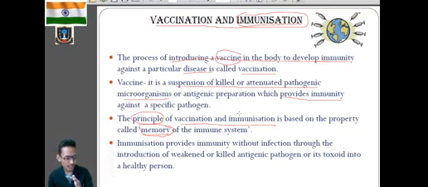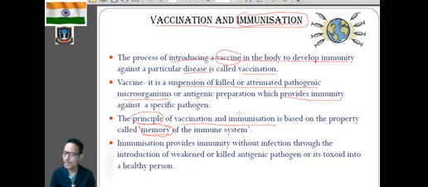and at the same time it will lead to the formation of memory cells. Now again, if Mr. T is infected by the same pathogen, the polio pathogen, then the B lymphocytes and T lymphocytes will recognize the pathogen. Clear? They will recognize that it is entering the body for the second time, and will rapidly lead to the formation of B lymphocytes, T lymphocytes, and antibody.